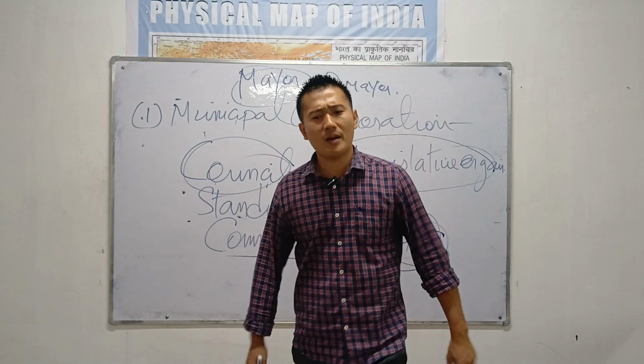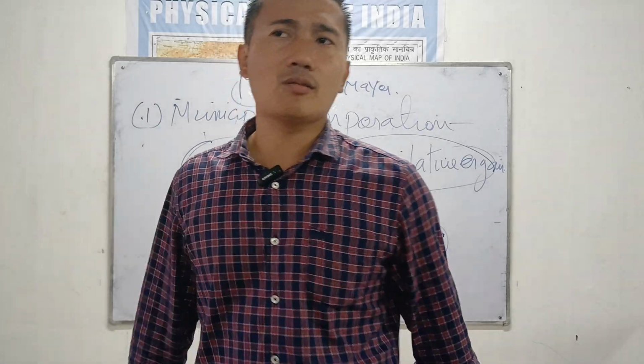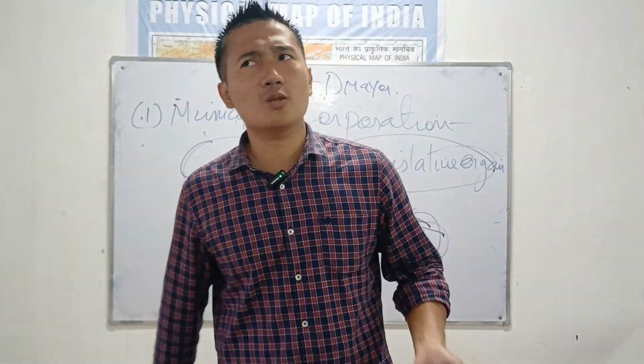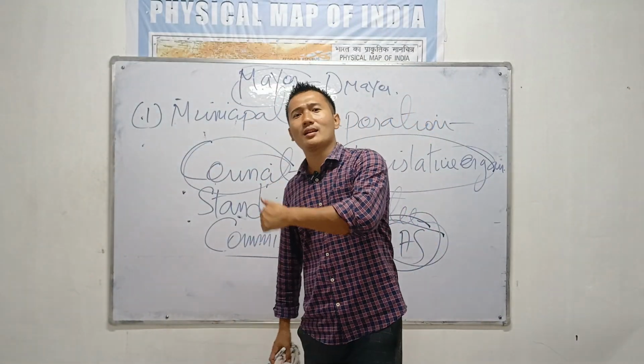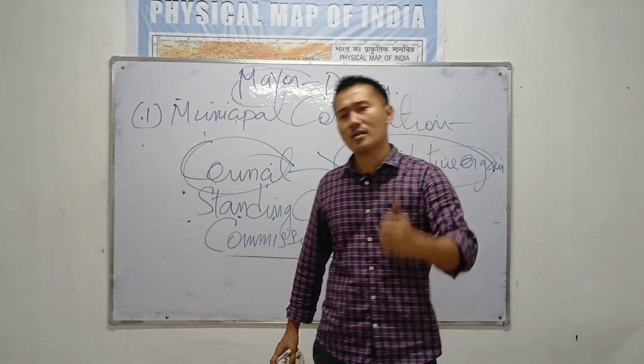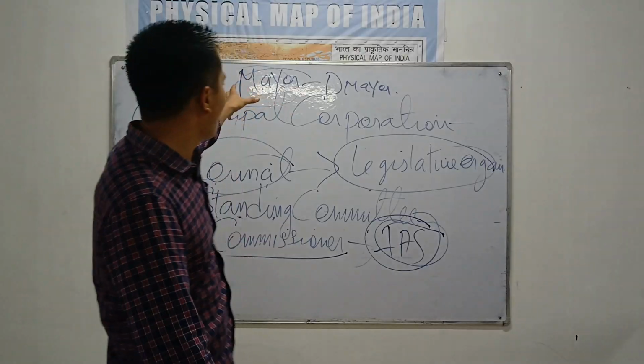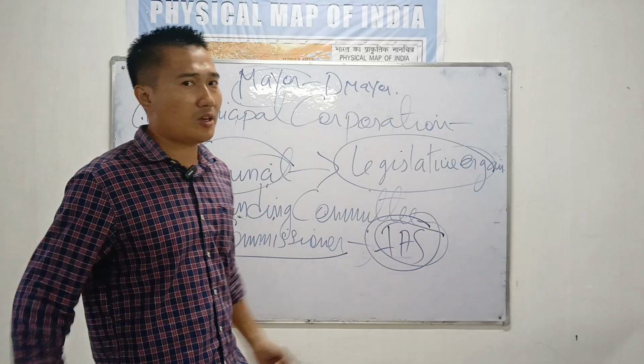So this is what you find in cities like Mumbai and Delhi, those cities which have at least 1 crore population. If you go to the city of Calcutta, at least 1 crore population is there. You will find this municipal corporation. They are too powerful, like a chief minister, you know.